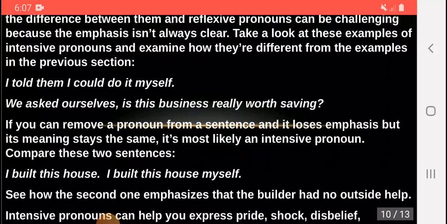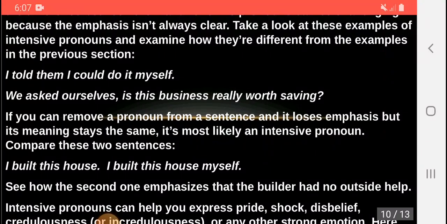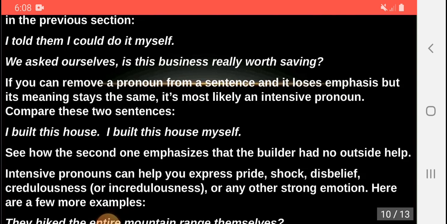If you can remove a pronoun from a sentence and it loses emphasis but its meaning stays the same, then it is most likely an intensive pronoun. Compare these two sentences. I built this house, and then I built this house myself. See how the second one emphasizes that the builder had no outside help. Intensive pronouns can help you express pride, shock, disbelief, credulousness or incredulousness, or any other strong emotion.